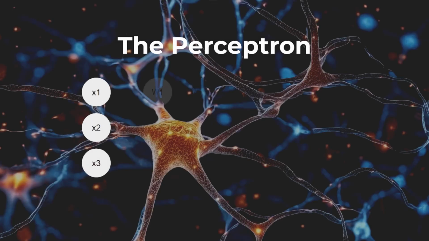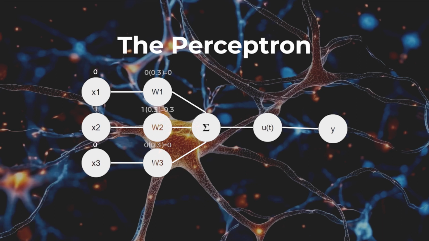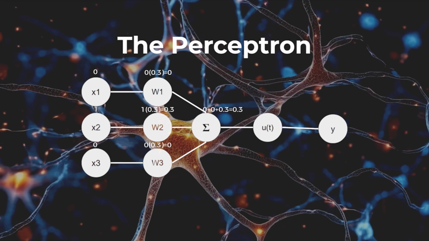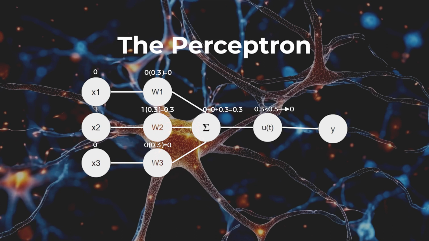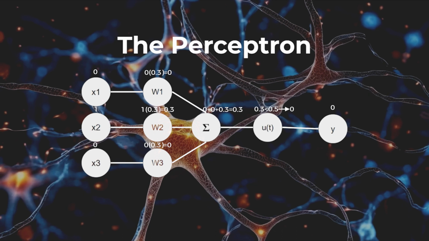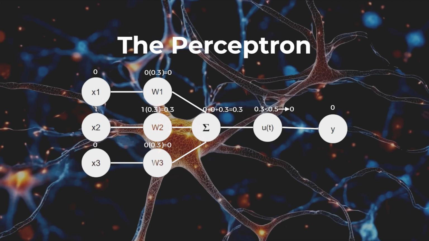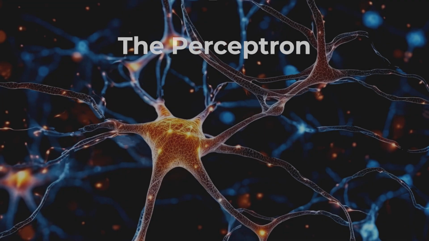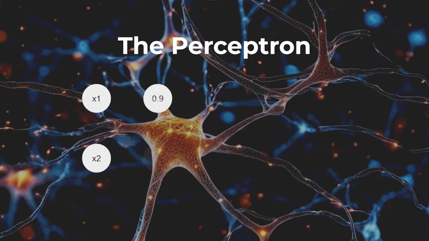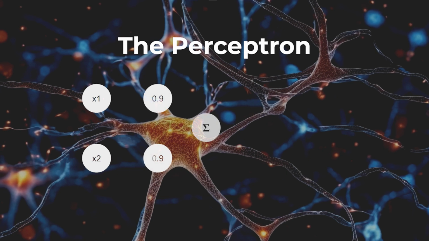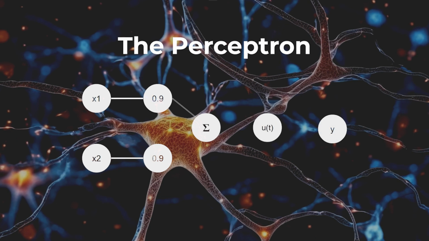A perceptron has multiple inputs and a single output. The input values are modified by weights, which are assigned randomly and then automatically adjusted. These modified values are summed and compared to a predefined threshold value, resulting in an output of either 1 or 0. To understand how the perceptron works, we can use the AND logic gate, which is an essential building block of modern electric systems. This gate returns a value of 0 when any of the inputs is different to 1. If both inputs have a value of 1, the gate returns the same value.